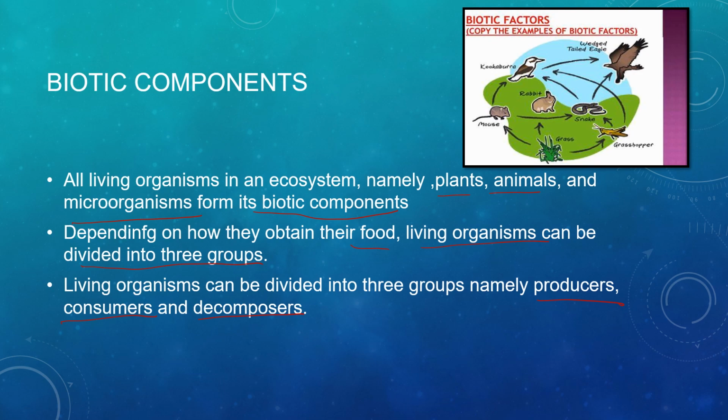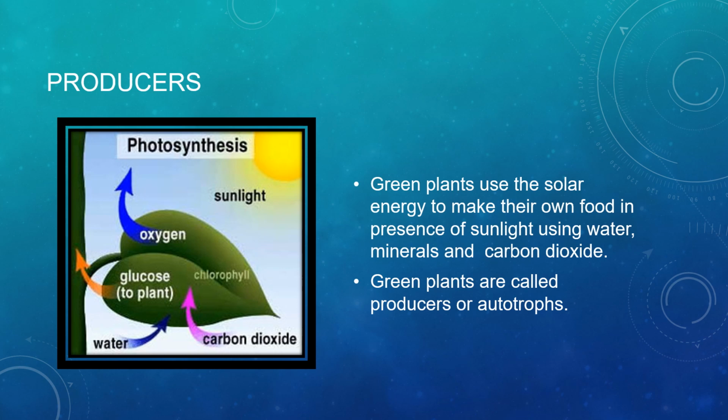So let us move on to the first one, that is the producers. Green plants are the producers. Why? Because all living organisms need energy for survival, but the ultimate source of energy on earth is solar energy, or sunlight. Only the green plants have the ability to convert this solar energy and make their own food in the presence of sunlight, water, minerals and carbon dioxide.